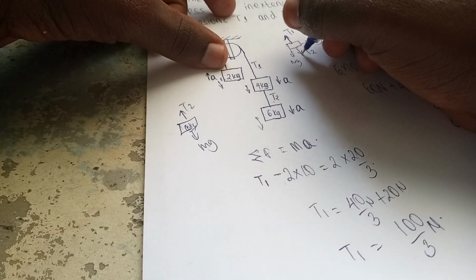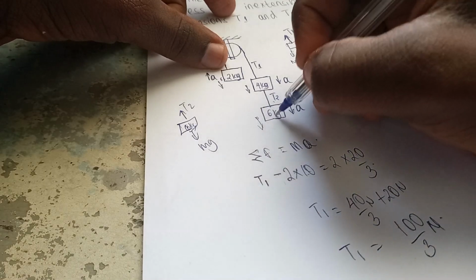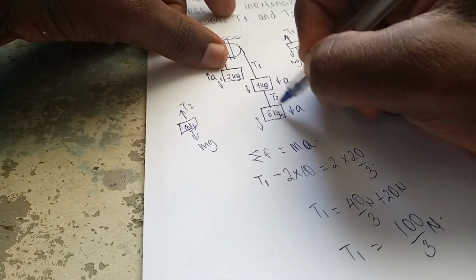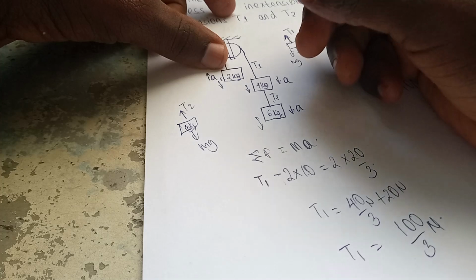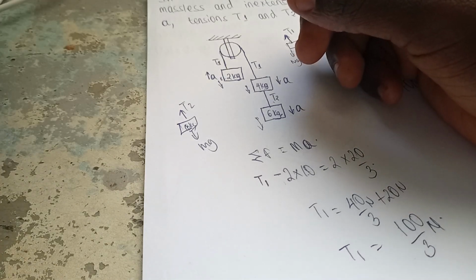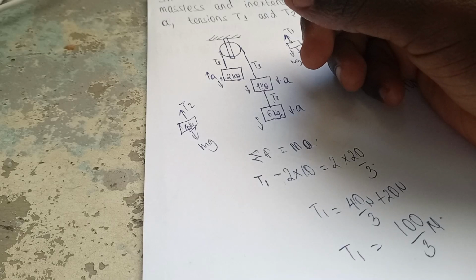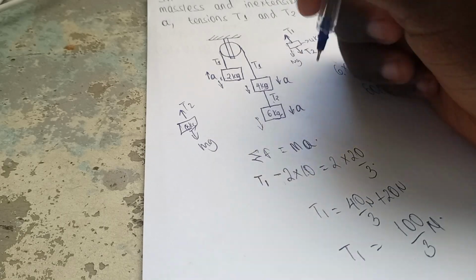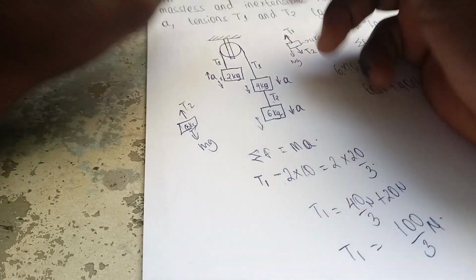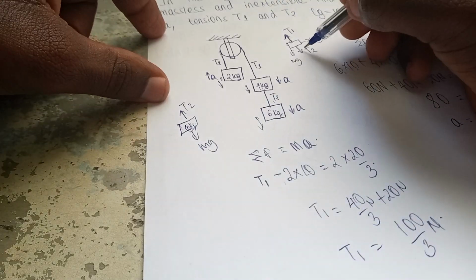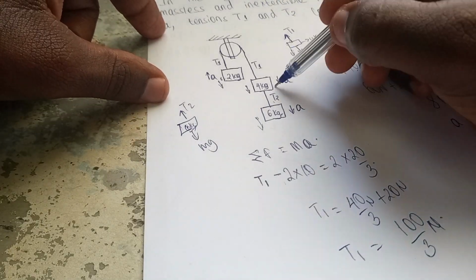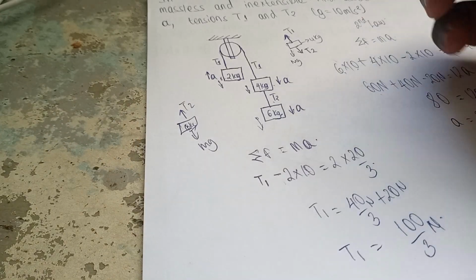But the tension T2, that person holding you, this 6 kilogram mass tied to you from below, hanging down below, you'll be feeling it pulling you downwards with its weight, right? So that's why tension T2 on the 4 kilogram mass is assumed to act downwards.